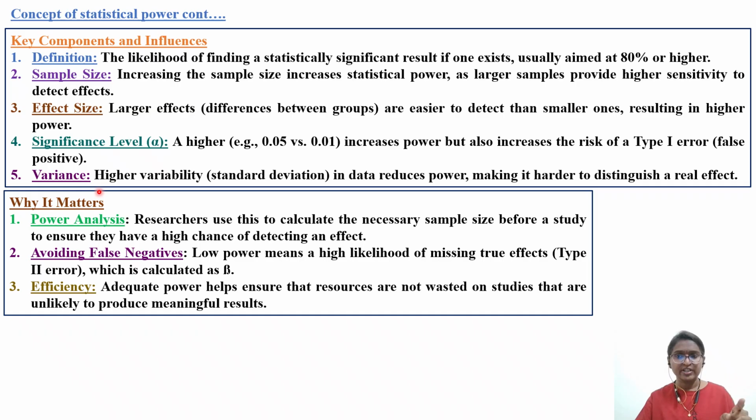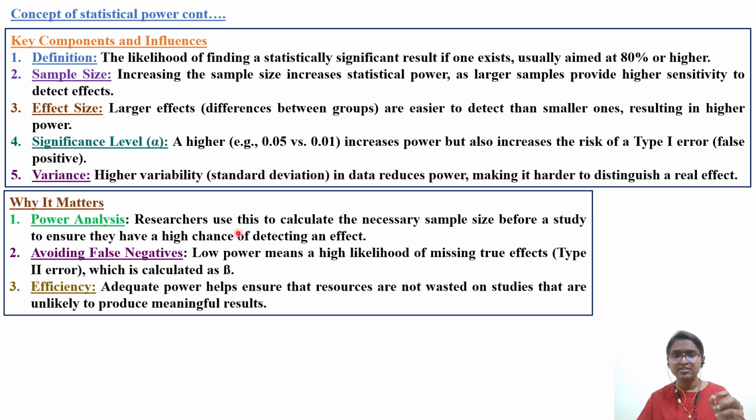Variance is also there in option 4. High variability, that is standard deviation in the data, reduces the power, making it hard to distinguish the real effect. So we are unable to differentiate between the false effect and the real effect. Okay. Why statistical power is important, that we will see.